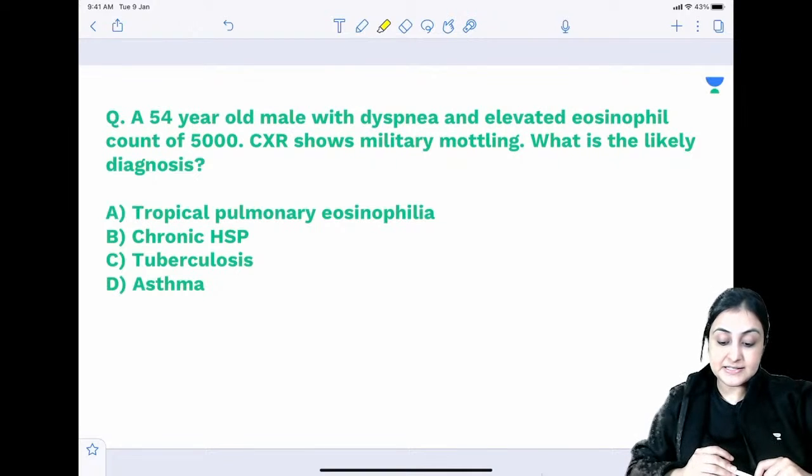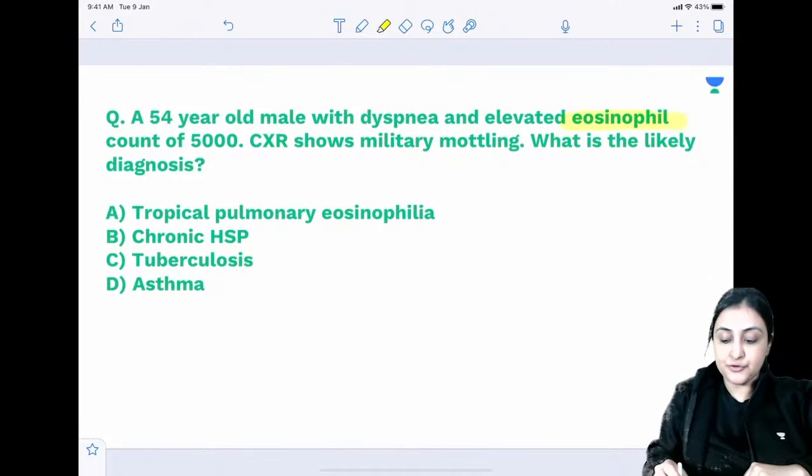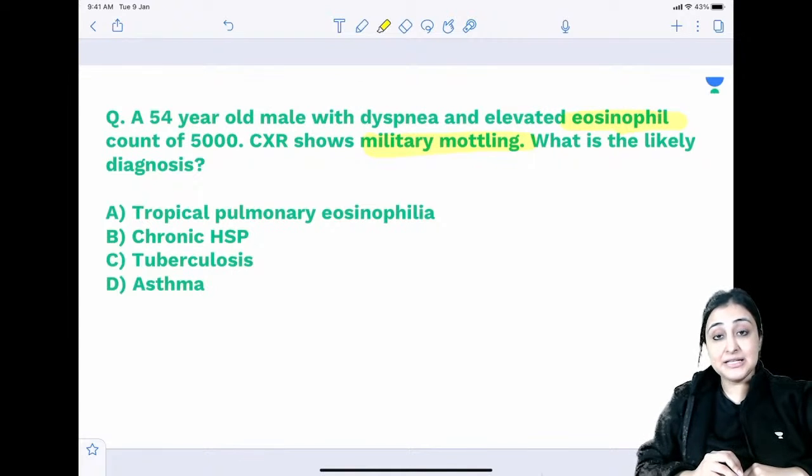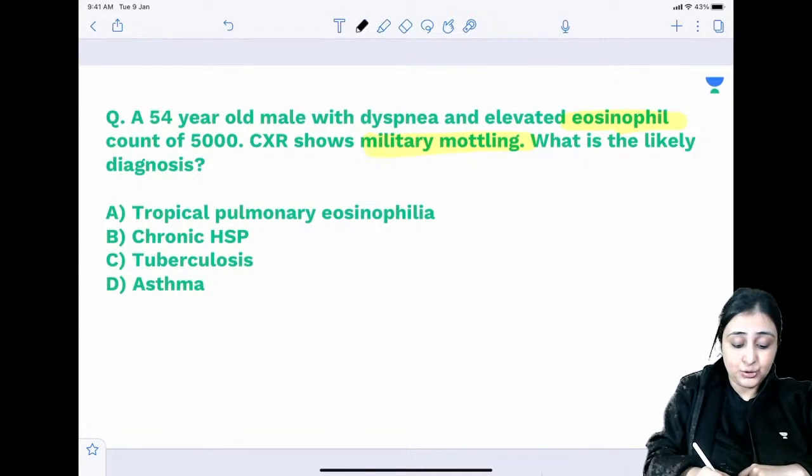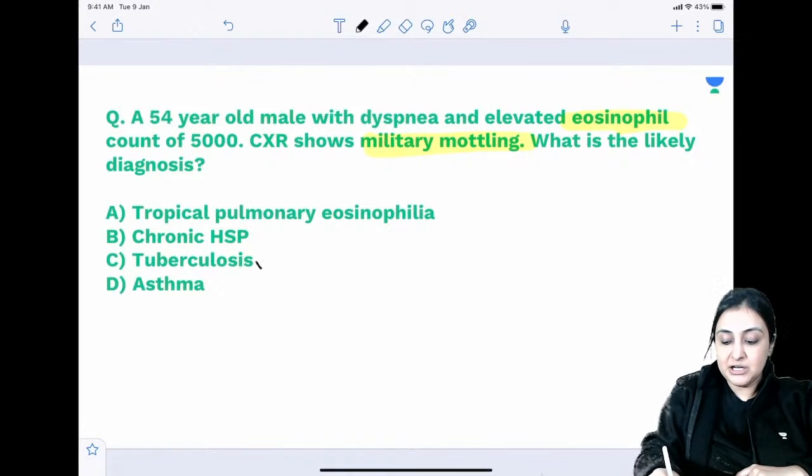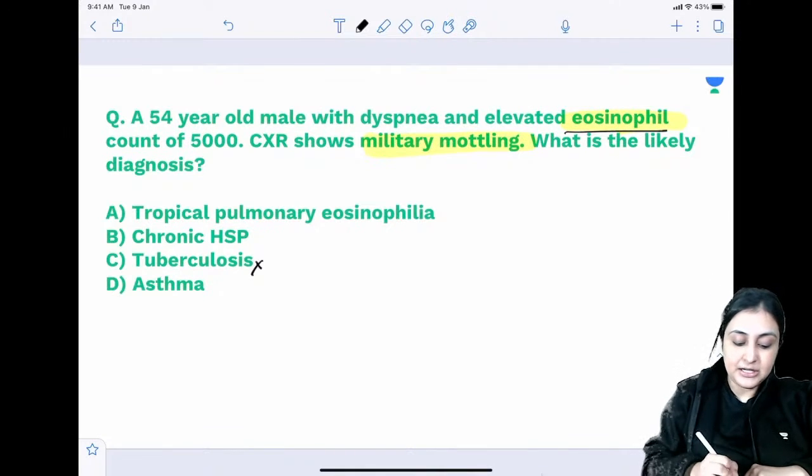54-year-old male with dyspnea, elevated eosinophil count. CXR shows miliary mottling. So miliary mottling, we think of TB. सीधा सीधा मन तो हो रहा है miliary TB मारने का. But will it have eosinophil count raised? No. So I will rule it out.